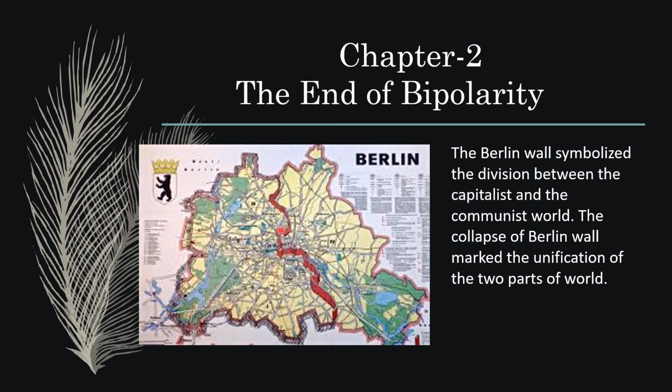And in 1989, the people started breaking this wall because they were not happy with one of these ideologies or alliances. So in this chapter, we are going to learn what that ideology was and why people were not happy with that ideology or that government. By the way, that ideology was the communist ideology. That means people were not happy with the government of USSR.